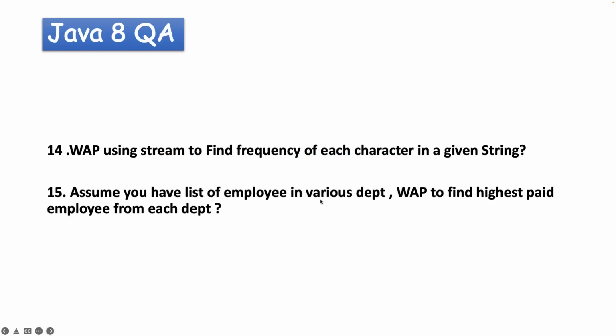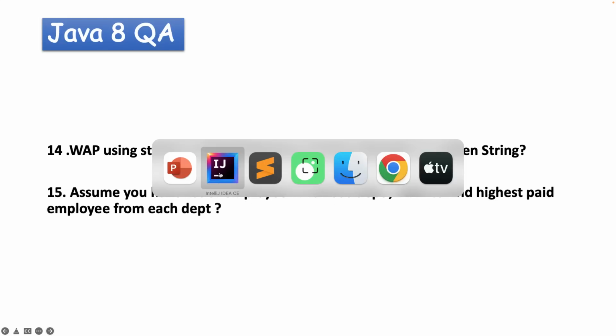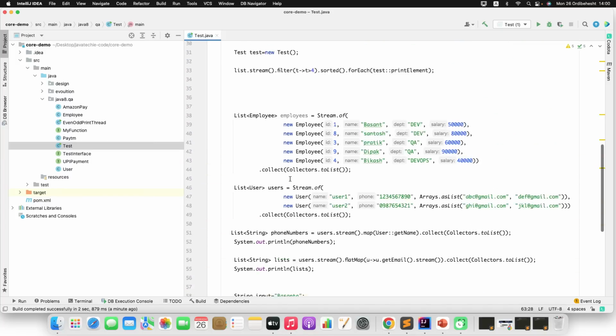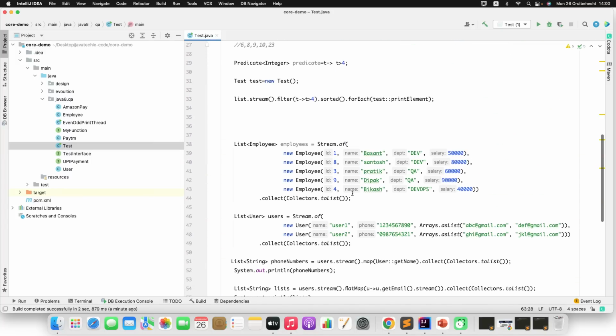Assume you have a list of employees in various departments. Write a program to find the highest paid employee from each department. This is the other question I faced in JP Morgan. You just need to write a program. Let's assume you have a list of employee objects, and you need to find the highest paid employee from each department. This is very simple, guys. I'll explain it with the code. Let me go to the IntelliJ IDE. Okay, we have this list of employees here, right? I just added this dummy data earlier.